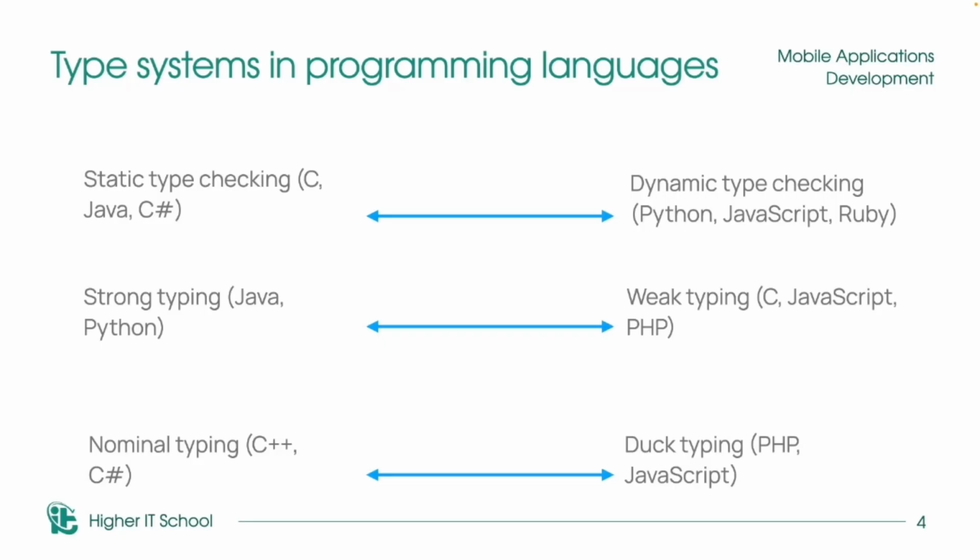For example, you cannot subtract a set from a string, or you cannot plus integer with double, like in Java or Python. Languages with weak typing perform many implicit conversions automatically, like C or JavaScript or PHP. And in these languages, we can summarize string with integers, for example. You can ask me, what do you say? I know Java and I know that I can have the integer and string in one expression. But it's a little exception.